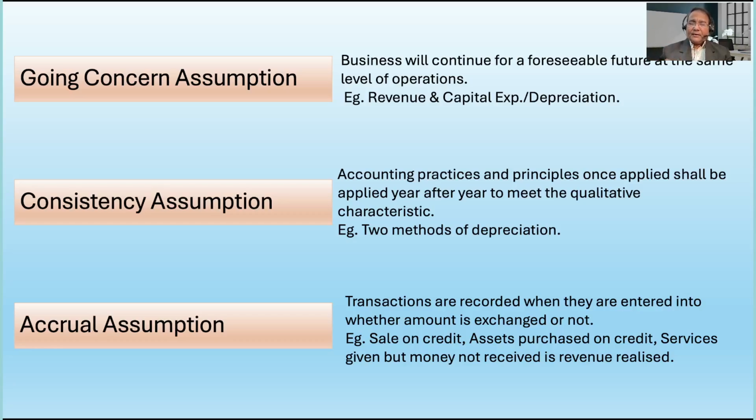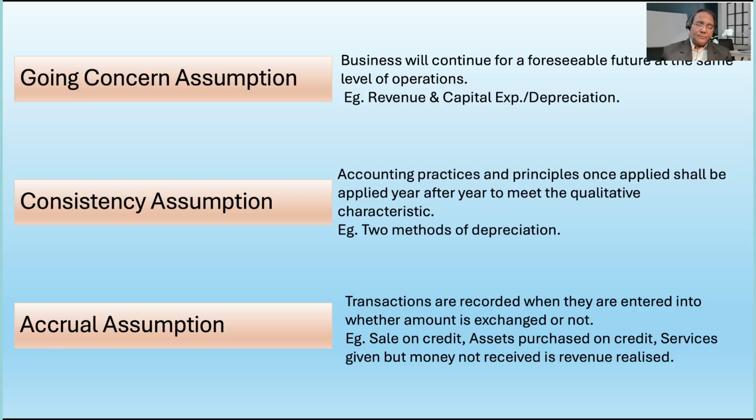As I said, if a particular advertisement expenditure is incurred, the benefit of which is going to be derived over 4 or 5 years, it is not that 1 year gets consumed. So on this basis the categorization is done. Say, if assets are bought, now buying an asset is a capital expenditure.